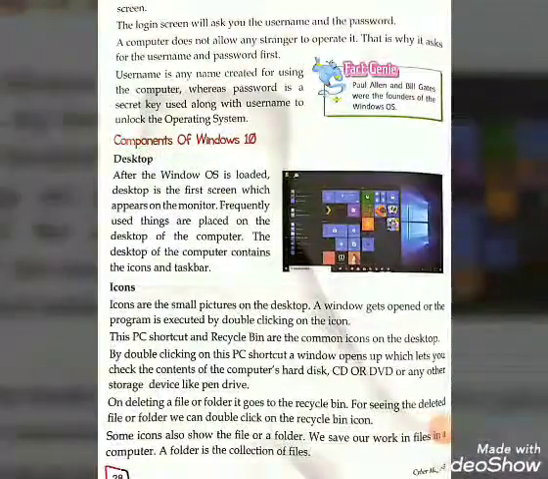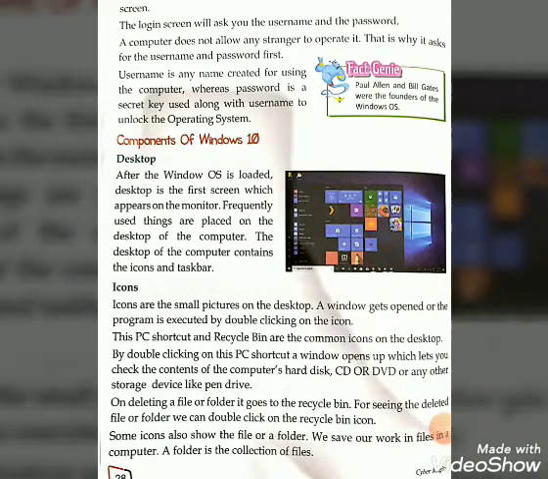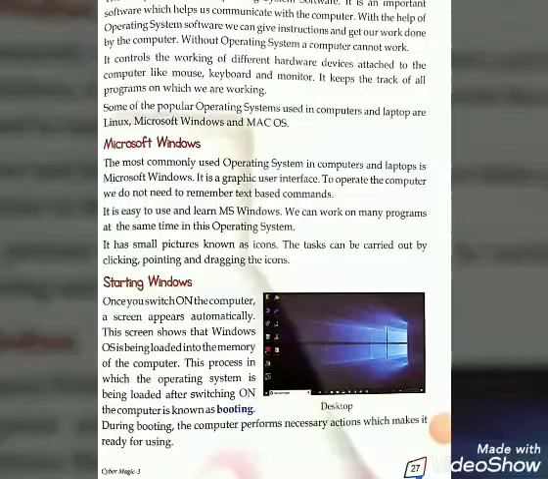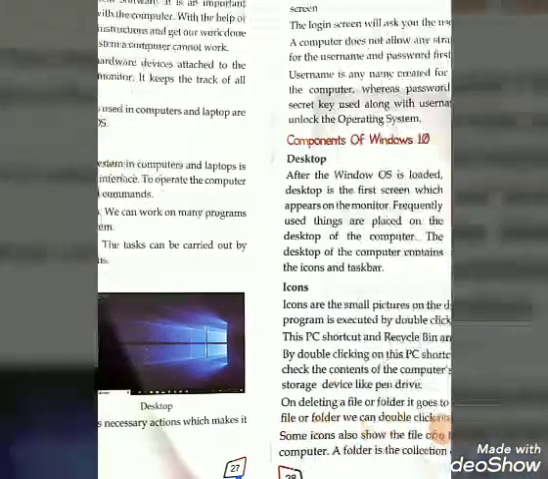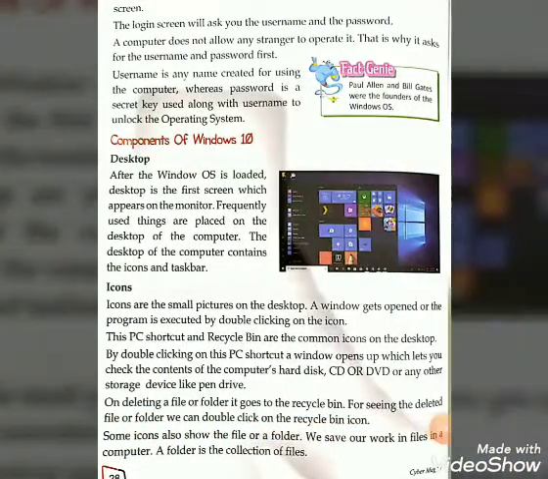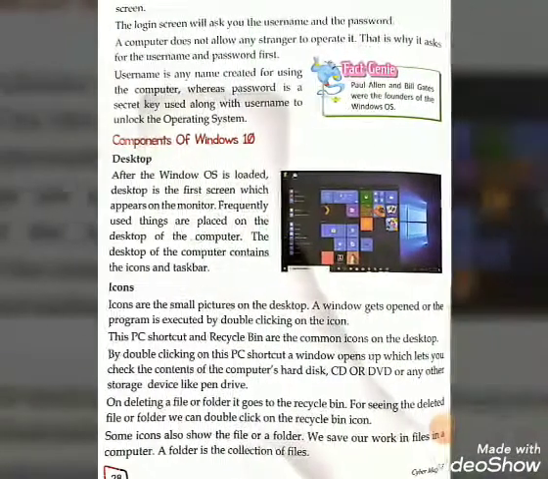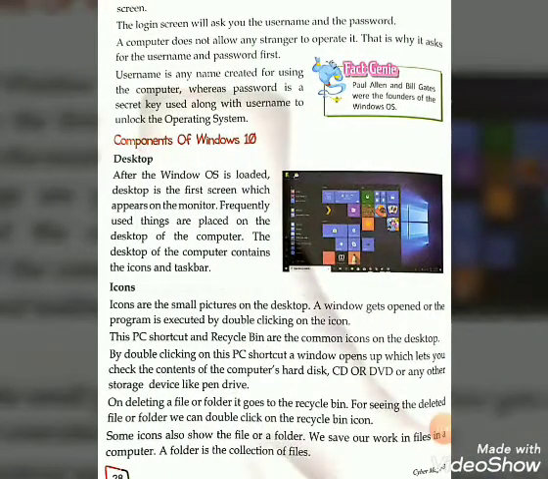Now in the next video we will continue and we will start our next topic about the components of Windows. Now your homework is you have to read your page number 27 and 28. I hope you all will read at your home.